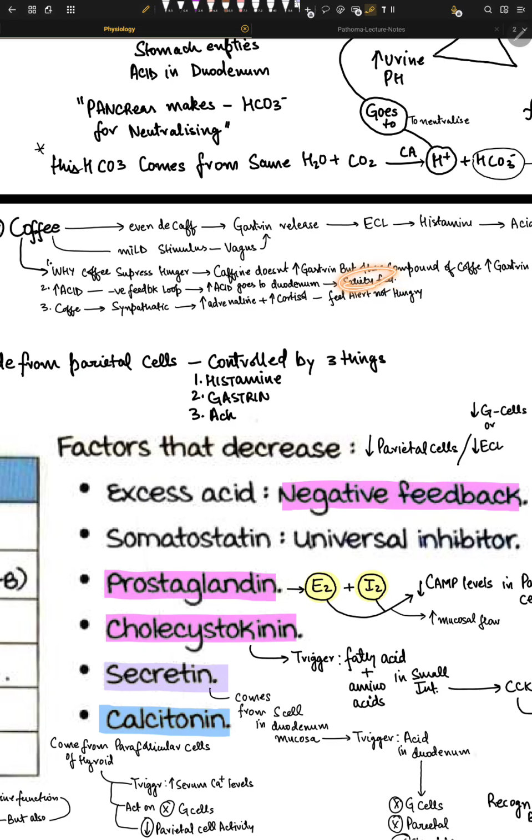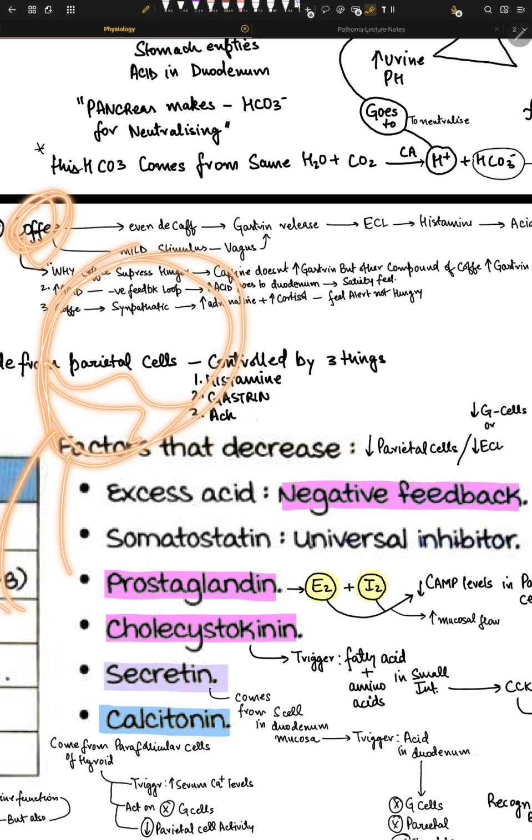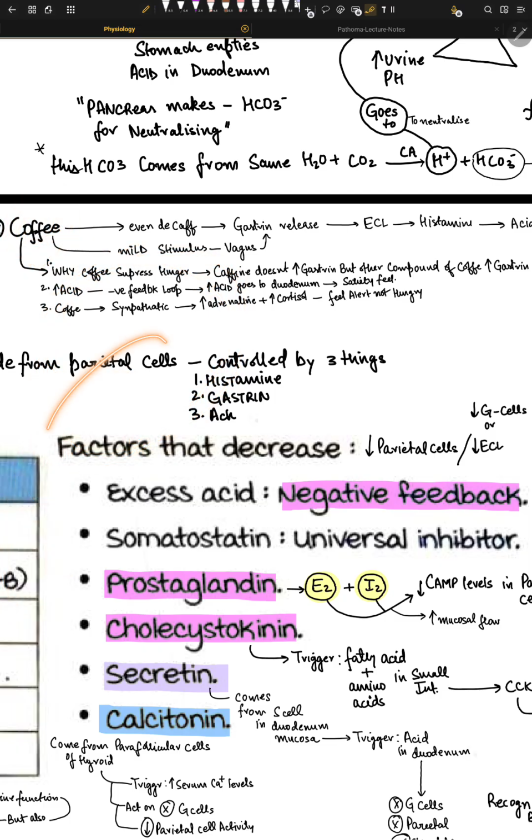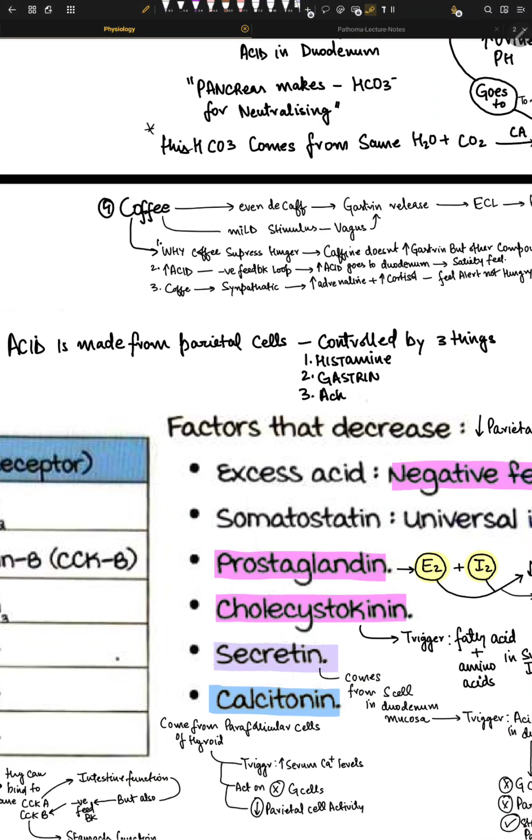So what happens is that once we have increased acid secretion due to coffee, this increased acid goes to our duodenum, right, which is right there, and our duodenum has some receptors for this acid. It can sense it, and once it senses that you have some acid coming from the stomach, it feels that, oh, he must have eaten something. Once it feels that, you have this negative feedback loop and you feel that, oh, you're not hungry anymore. So that's how one way coffee works.